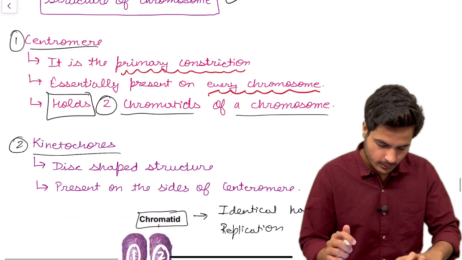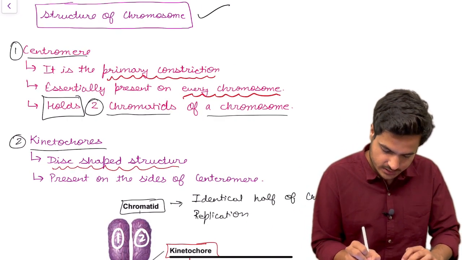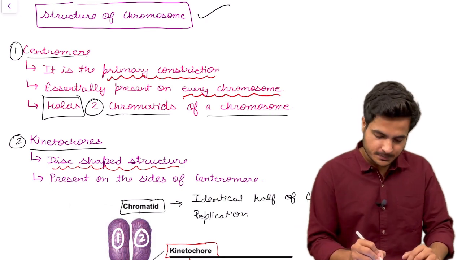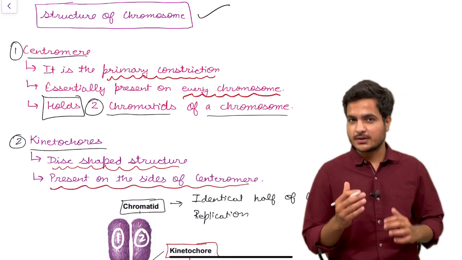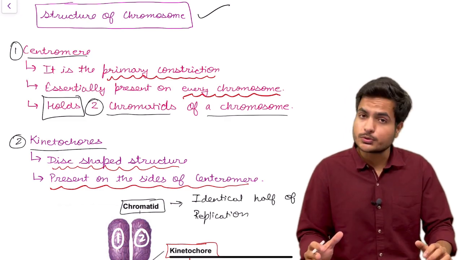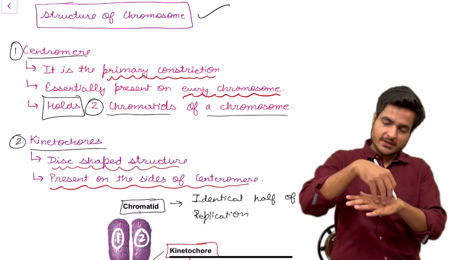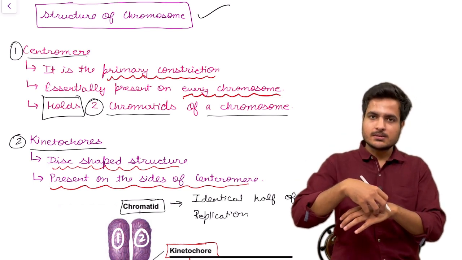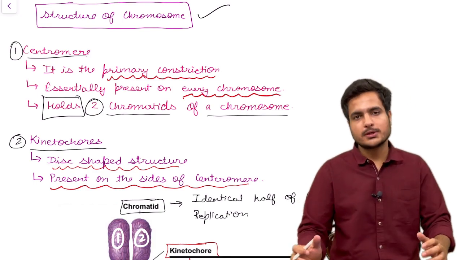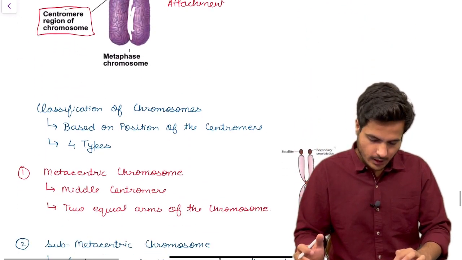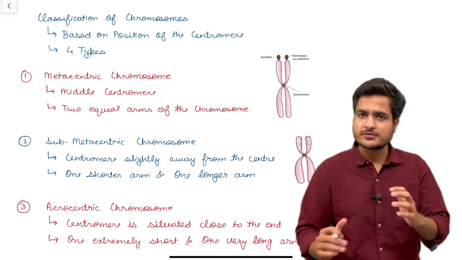Now let's know about the kinetochore. Kinetochore is a disc-shaped structure, as already mentioned, and it is present on the sides of the centromere. What is the function of kinetochores? Kinetochore plates have the function that spindle fibers attach to these plates, and this attachment pulls the chromosome during the cell division. So now let's classify the chromosomes on the basis of position of centromere.